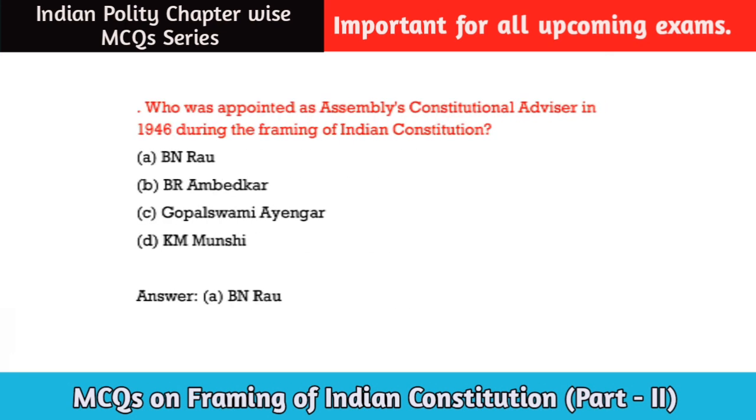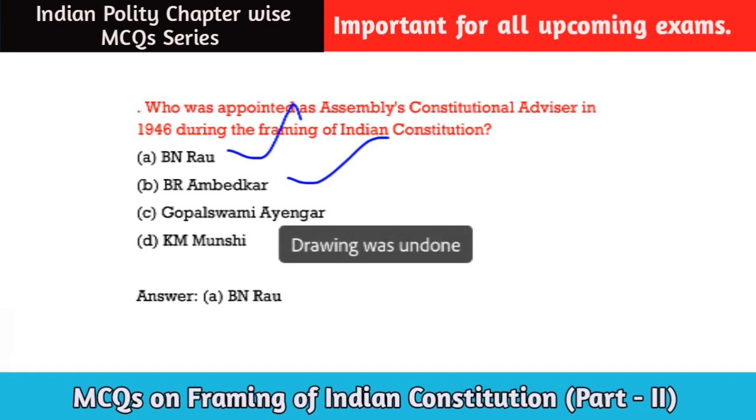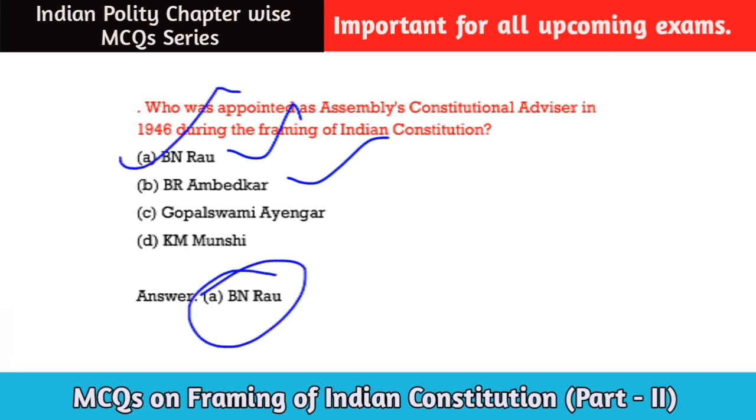Who was appointed as the Assembly's constitutional advisor in 1946 during the framing of the Indian Constitution? Your options are: option A, B.N. Rao; option B, B.R. Ambedkar; option C, Gopalaswami Iyer; option D, K.M. Munshi. So among these, the correct option is B.N. Rao, option A. Let us move to the next question for today.